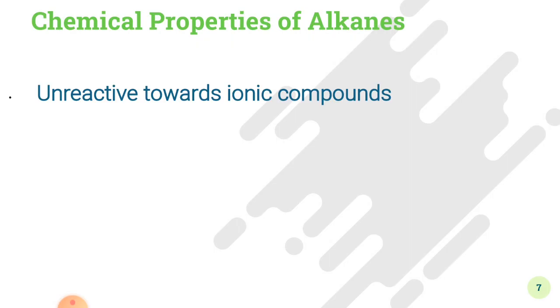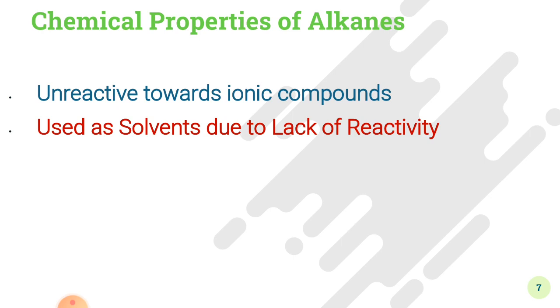First property is that alkanes are unreactive towards ionic compounds. We have discussed before that since alkanes are non-polar, they will not react with any other compound having poles in it. Now these ionic compounds contain positive and negative charges. Therefore alkanes will not react with these ionic compounds.